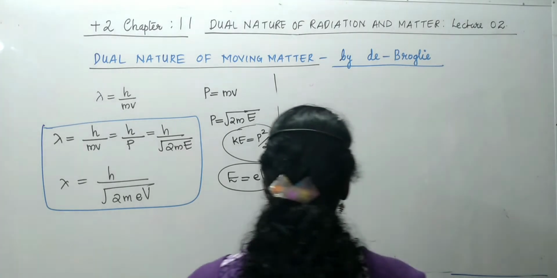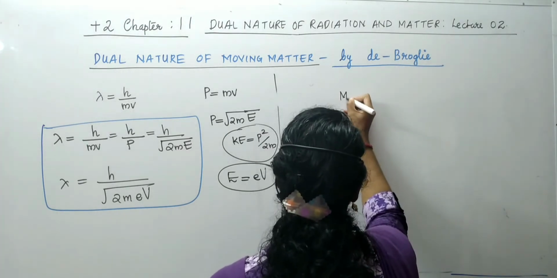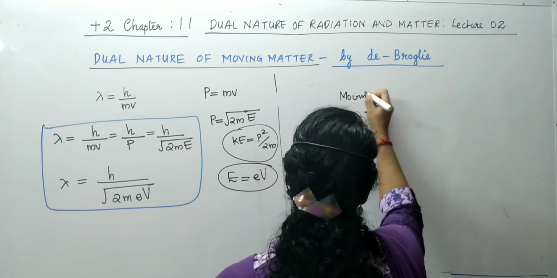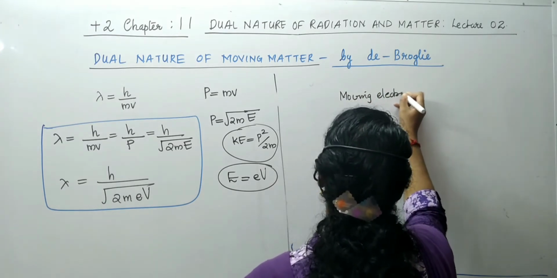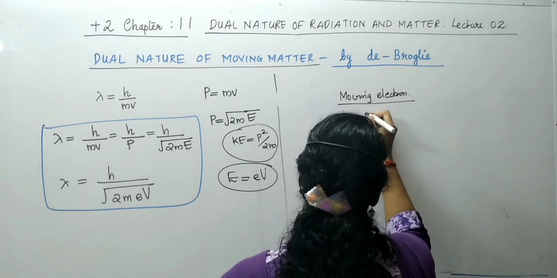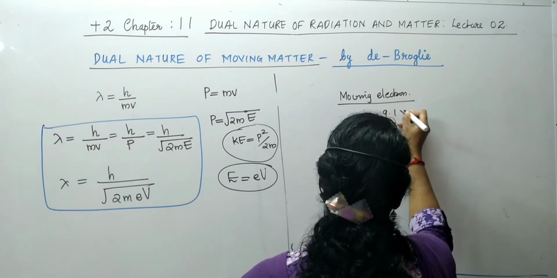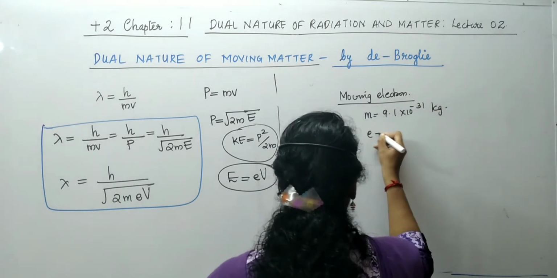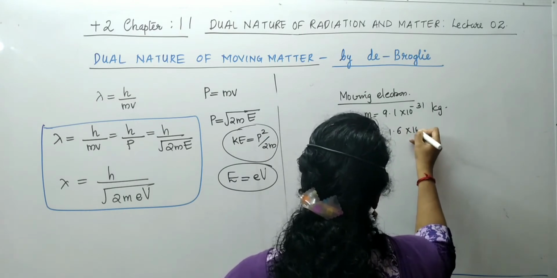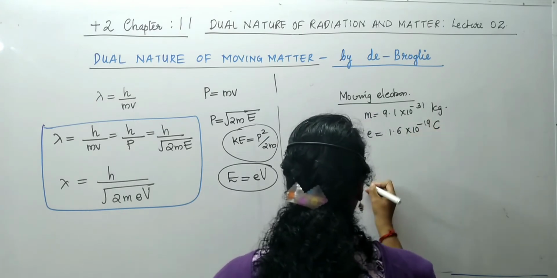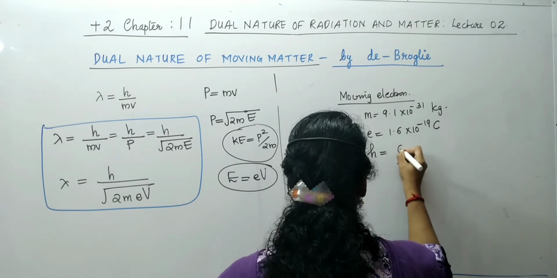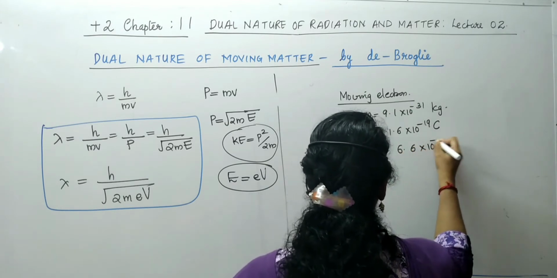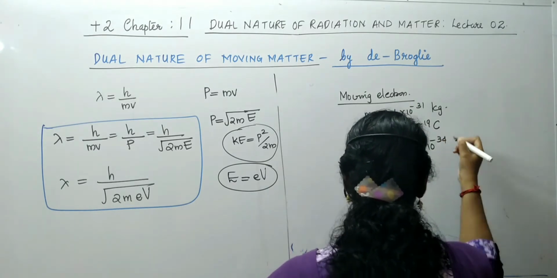De Broglie considered a moving electron. For an electron, the mass is 9.1 into 10 raised to minus 31 kilogram. The charge is 1.6 into 10 raised to minus 19 coulomb. And Planck's constant 6.6 into 10 raised to minus 34 joule second.